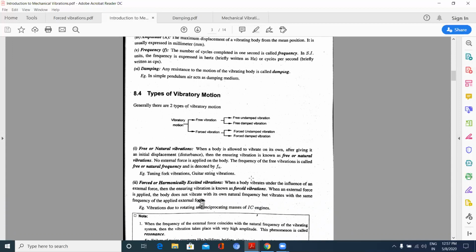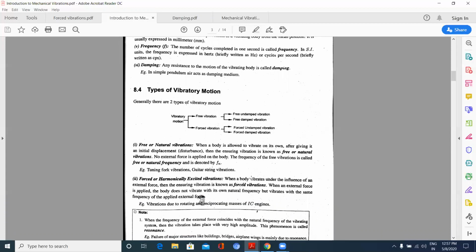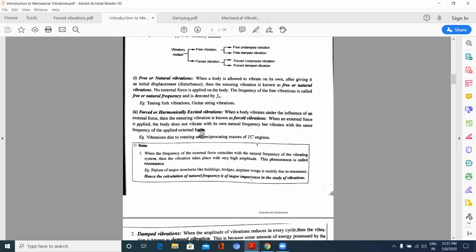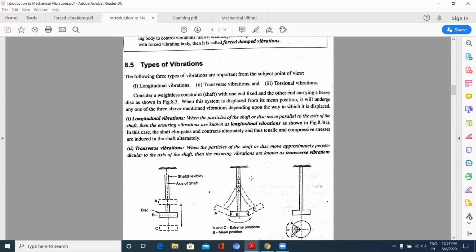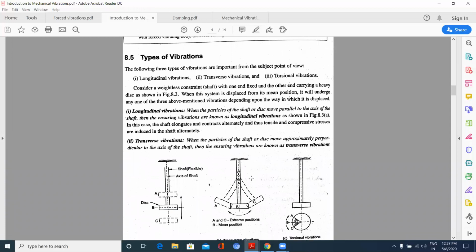If a pendulum is moving, then there will be air forces surrounding it which will make the object come to its rest. Here the air is acting as a damper, or sometimes friction. Now types of vibrations: longitudinal, transverse and torsional vibrations.